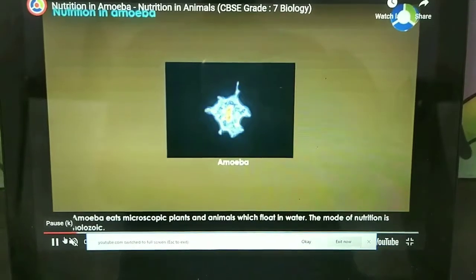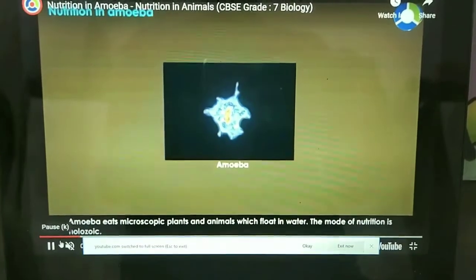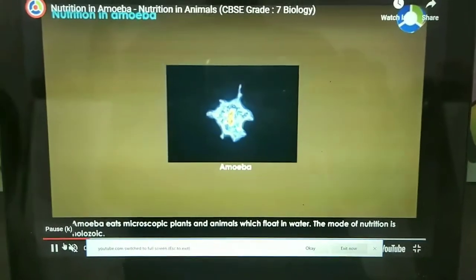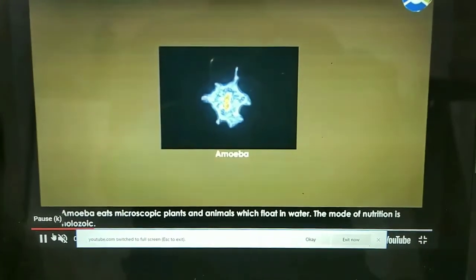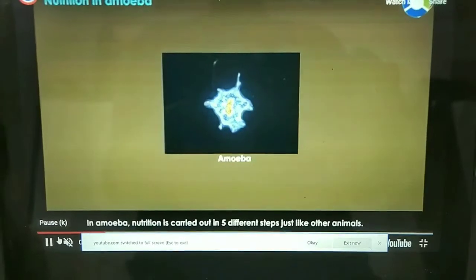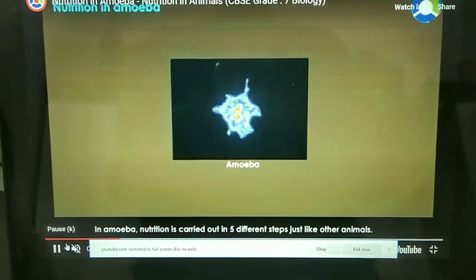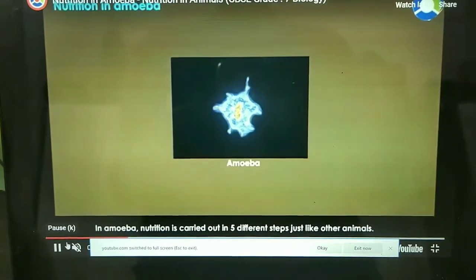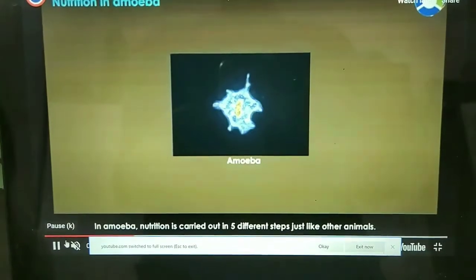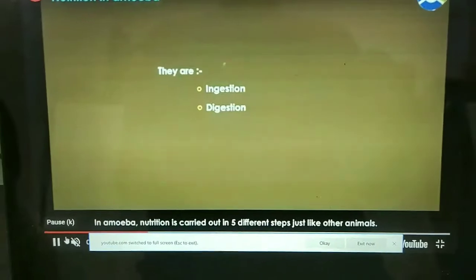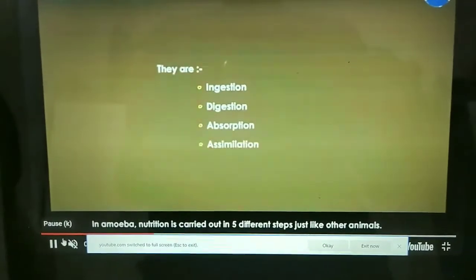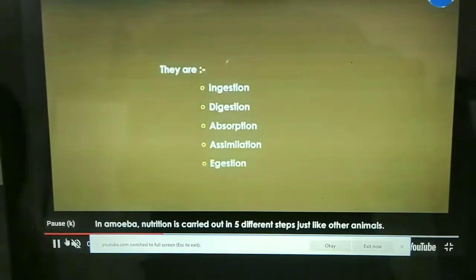Nutrition in amoeba. Amoeba is a unicellular organism in which the holozoic mode of nutrition takes place. That is, the animal takes solid food and breaks it down inside the body. Nutrition in amoeba takes place in 5 steps. First is ingestion, second is digestion, third is absorption, fourth is assimilation, and the fifth step is egestion.